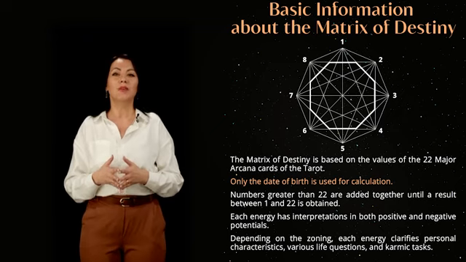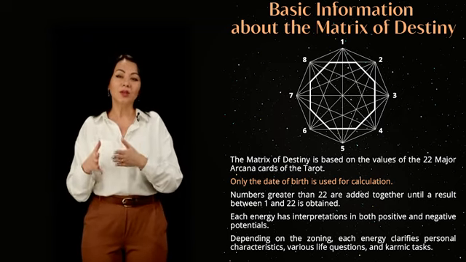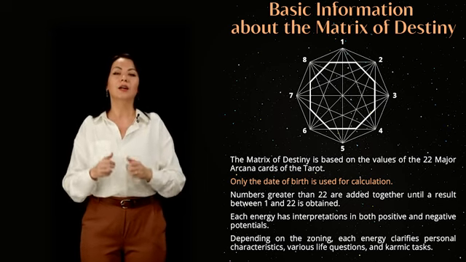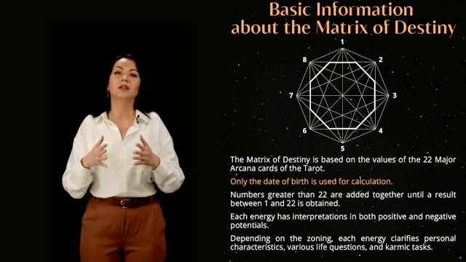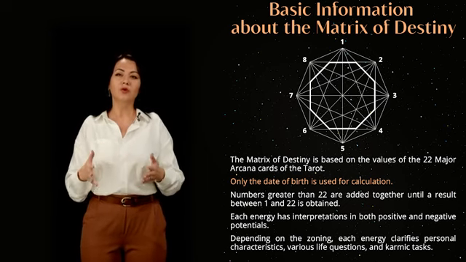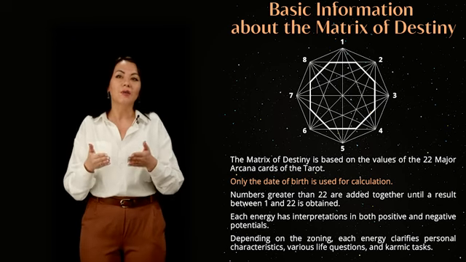The energies located both at the vertices of the squares and inside the matrix can be literally regarded as instructions for life. The decryption of energies in different parts of the matrix provides an understanding of the factory settings, karmic tasks of a person, and major events, character traits, talents, and can reveal what one should strive for in life.